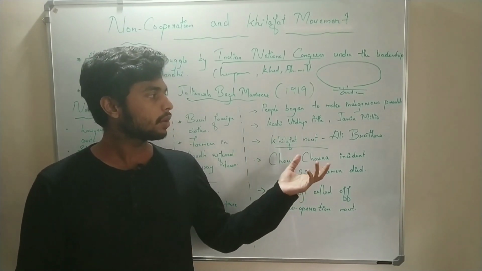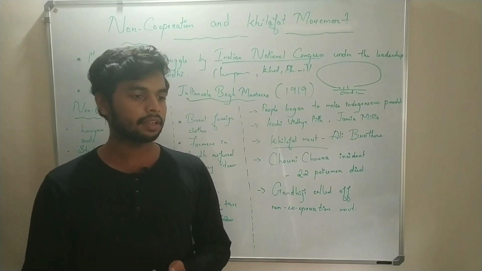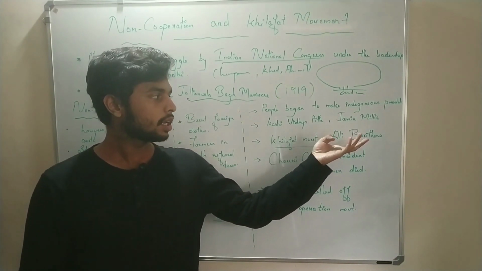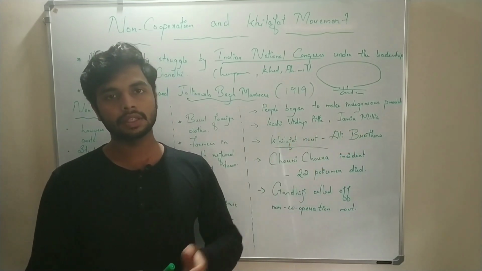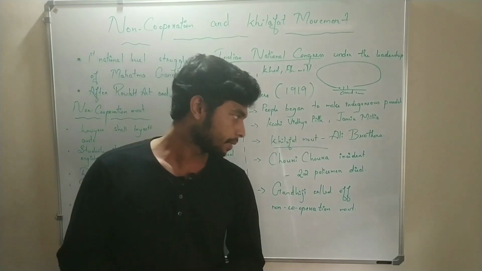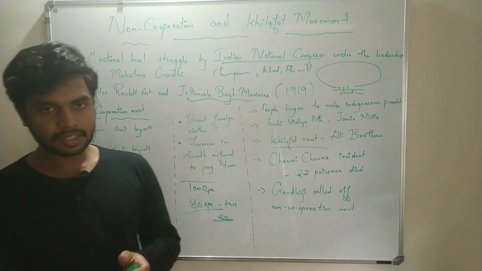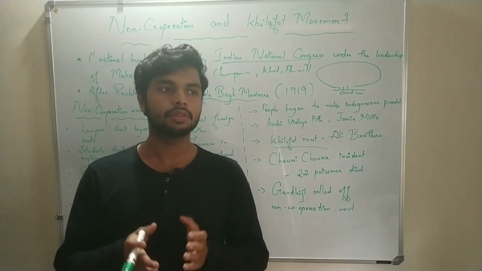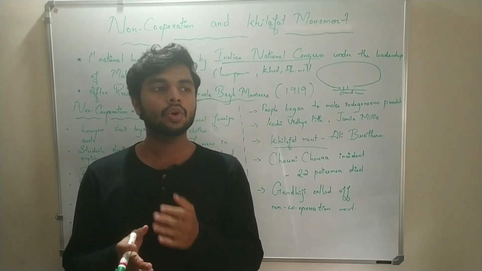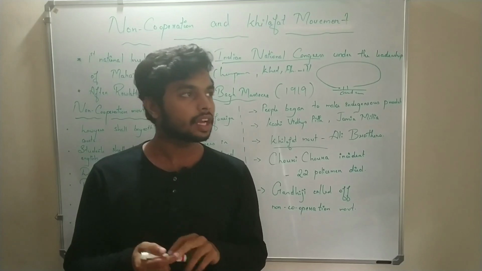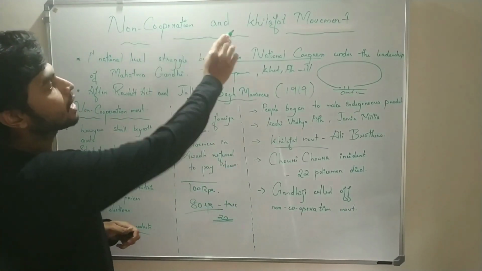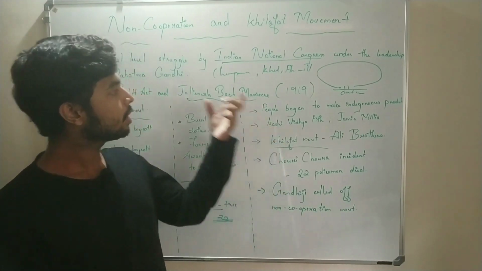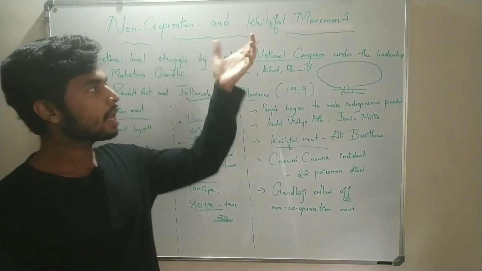The Khilafat movement was started by two brothers called the Ali brothers, Muhammad Ali and Shaukat Ali. So Gandhiji saw this as an opportunity to unite the Muslims and Hindus of India. So Gandhiji after that started the non-cooperation and Khilafat movement, not only the non-cooperation movement.